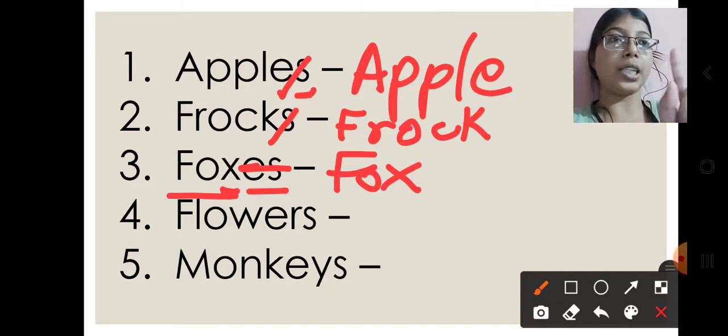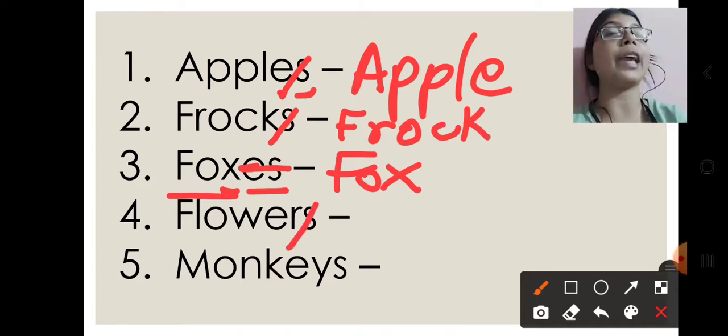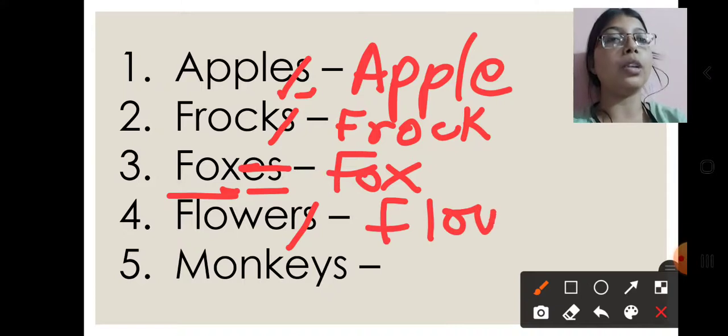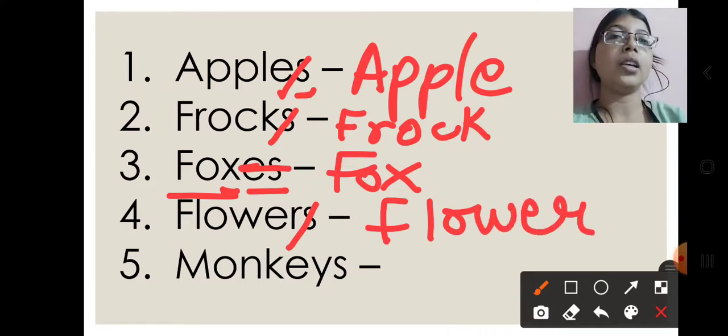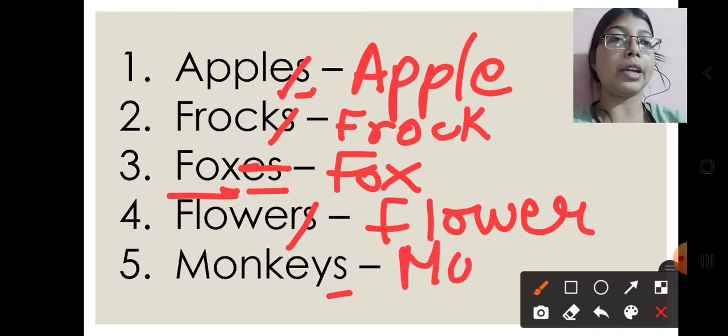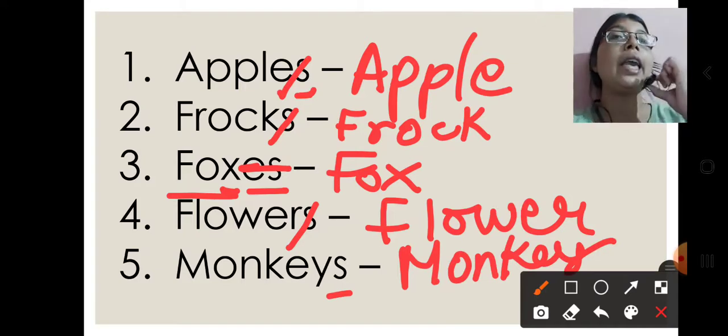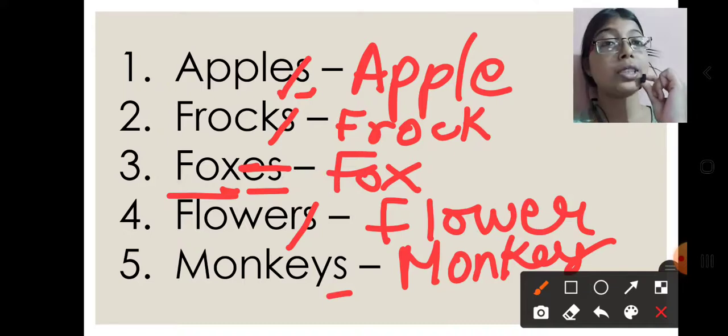Flowers. You know flower is a thing. F-L-O-W-E-R, flower is a thing. So we have to just remove S from here. F-L-O-W-E-R, flower. Monkeys. Monkey is an animal. So monkeys is written, that is in plural form. We have to change this plural into singular. So we will remove S from here. Monkey. Apples will change into apple. Frogs will change into frog. Foxes will change into fox. Flowers will change into flower. Monkeys will change into monkey.